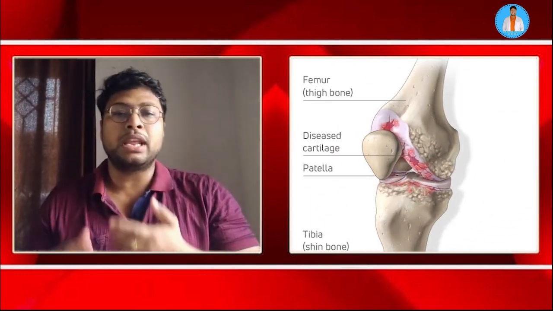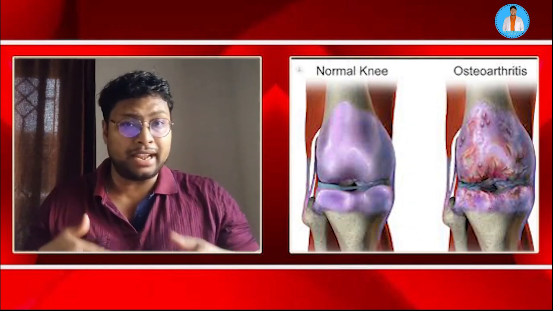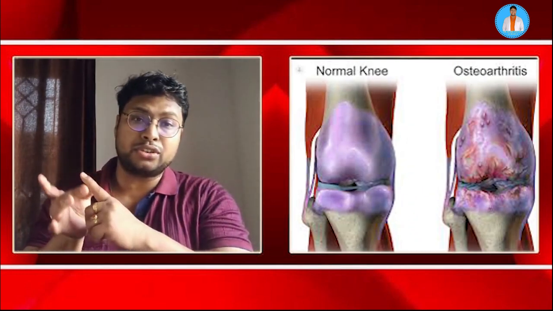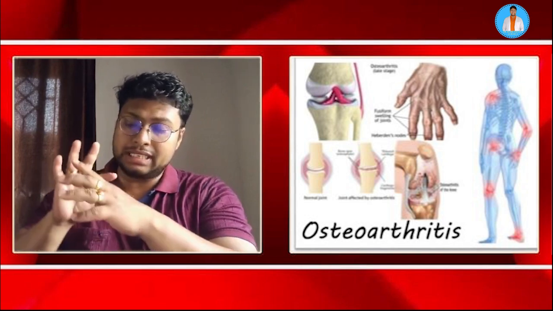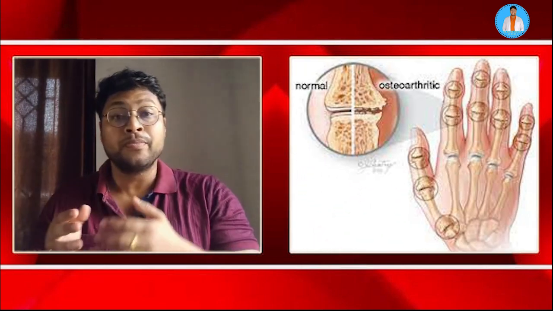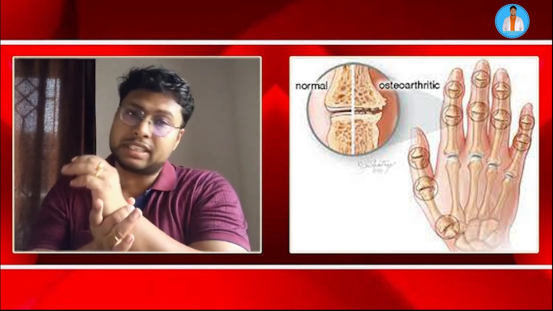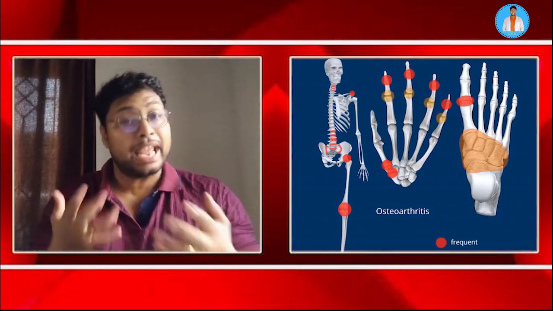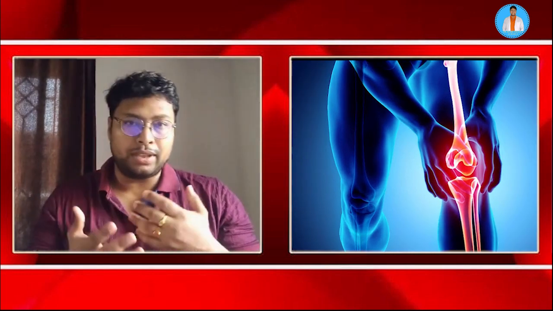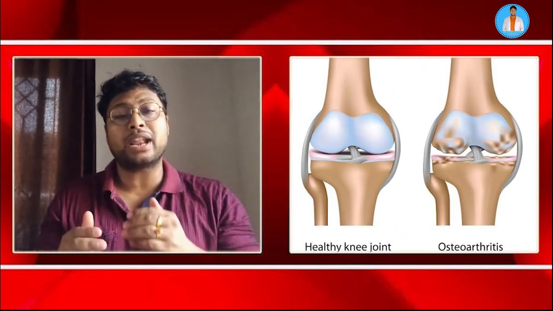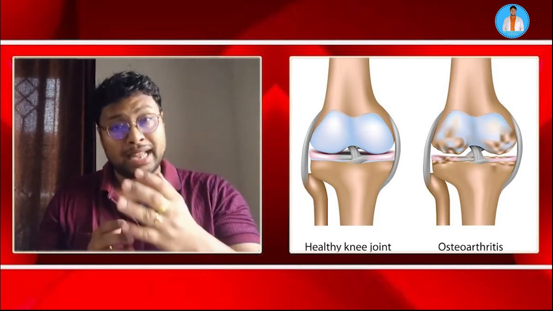It is most common in the knee and hip joint. The other joints which can be involved are the distal interphalangeal joint and the proximal interphalangeal joint. It is less common in the metacarpophalangeal joint. Similarly, in the foot also, it is less common in the hand and wrist, but it can be present. It can be present anywhere you have trauma. If any joint has had any kind of trauma, then you can have a secondary osteoarthritis occur in those patients.